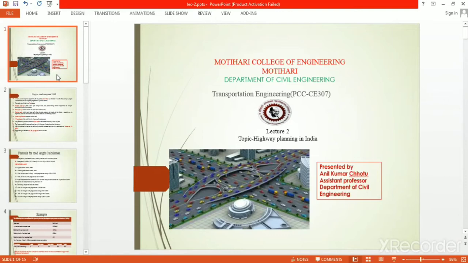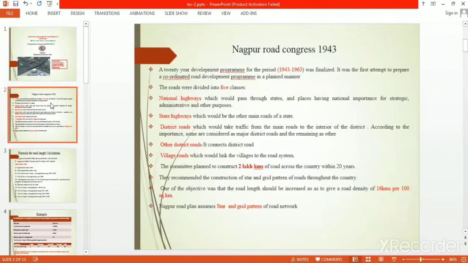Today I am going to discuss the highway plan in India. As we know, the first highway plan is the Nagpur highway plan, that is a 20-year plan, and there are a few points we will discuss here. Roads are divided into 5 classes, that is national highway.